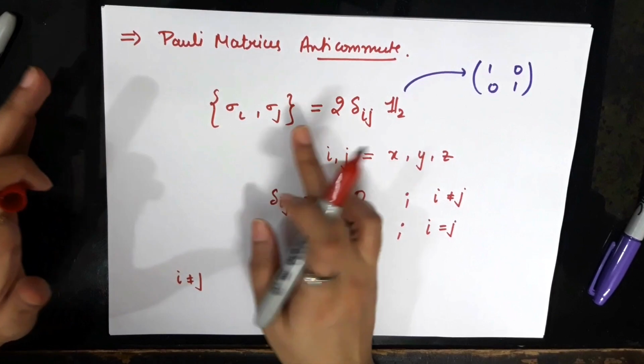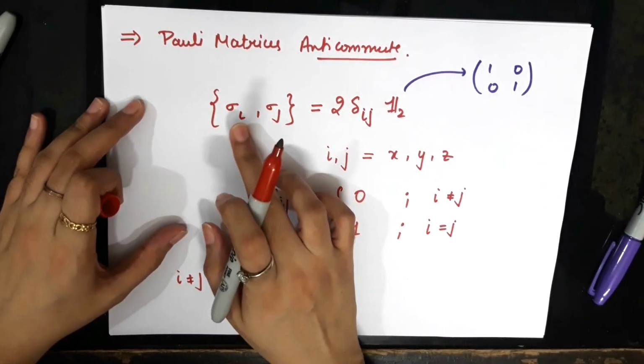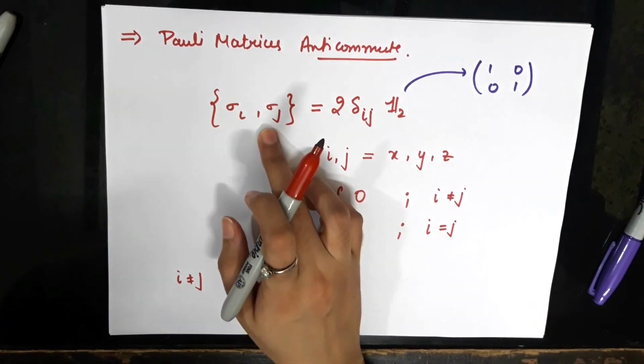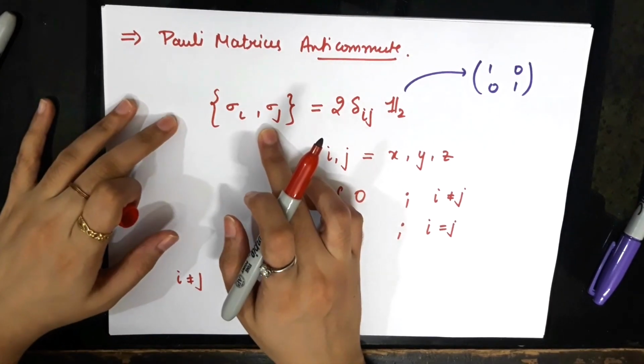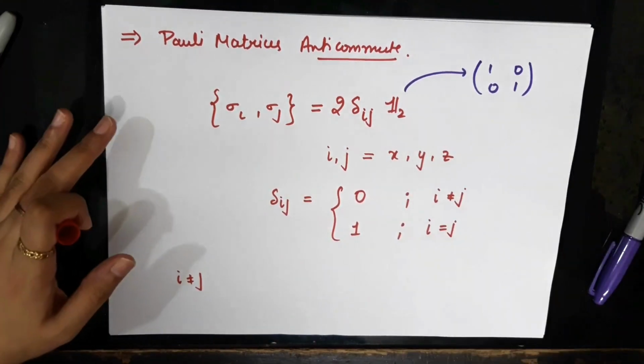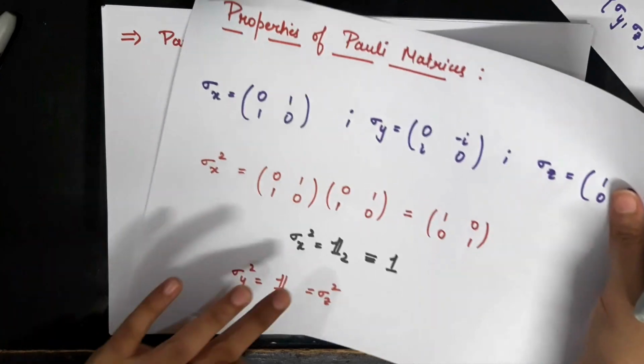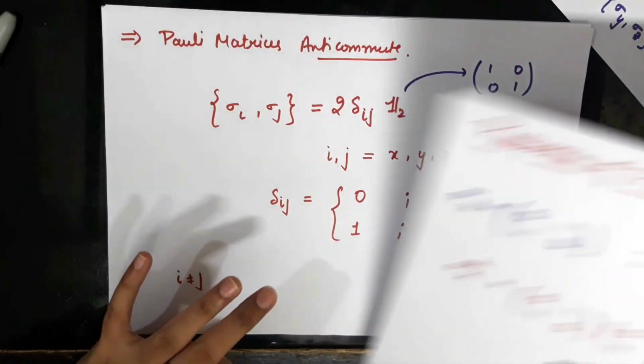And when i is equal to j, for example, i equals j equals x, then you'll get an anti-commutator of sigma x and sigma x on the left hand side. So you'll get sigma x squared plus sigma x squared, that would be twice identity, because as we have seen here, the sigma matrices square to identity.